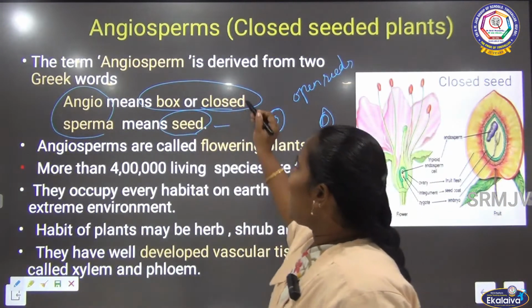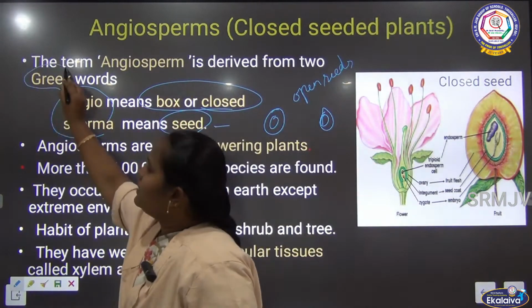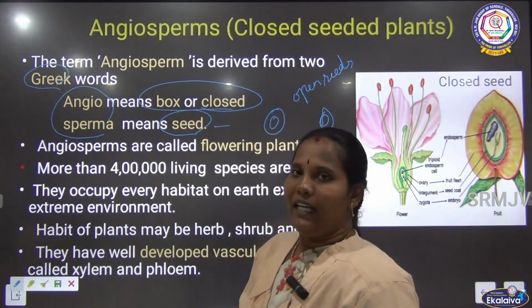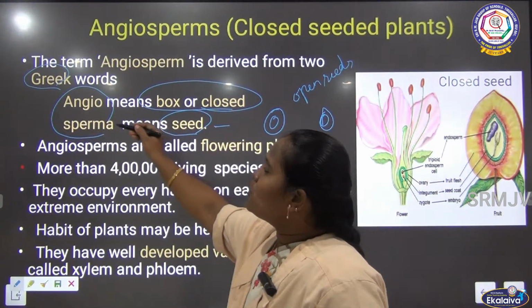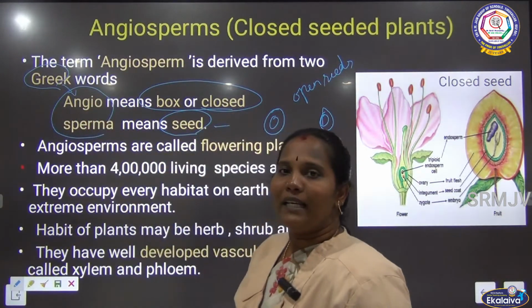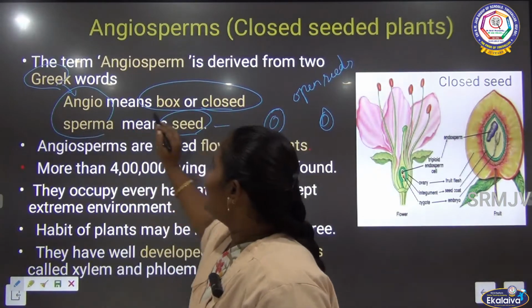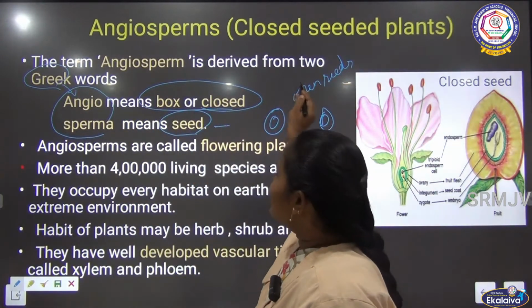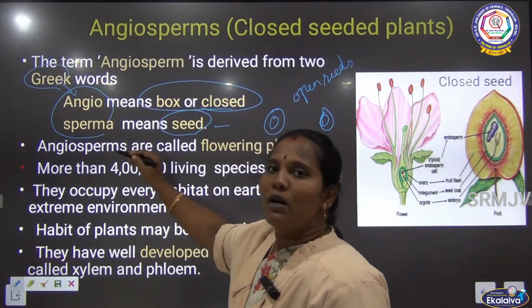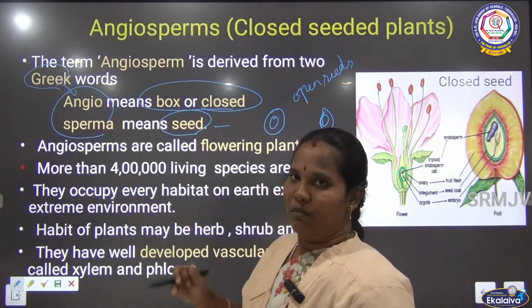Next, this word angiosperm comes from the Greek word. What is the meaning of angio in the Greek word? It means buds. Then sperma means seed. So in the Greek word, angiosperm means closed seeded plants.